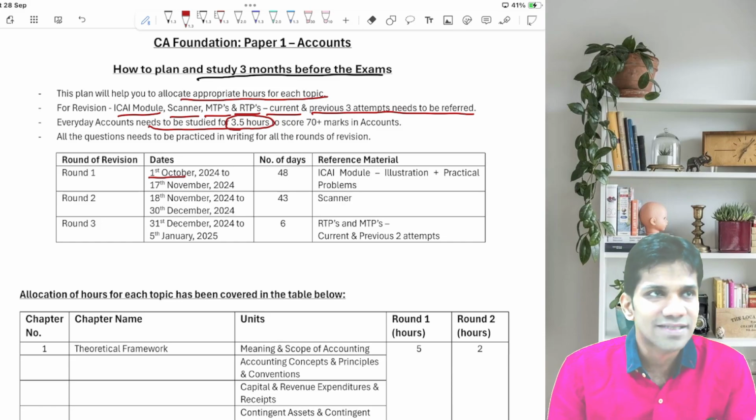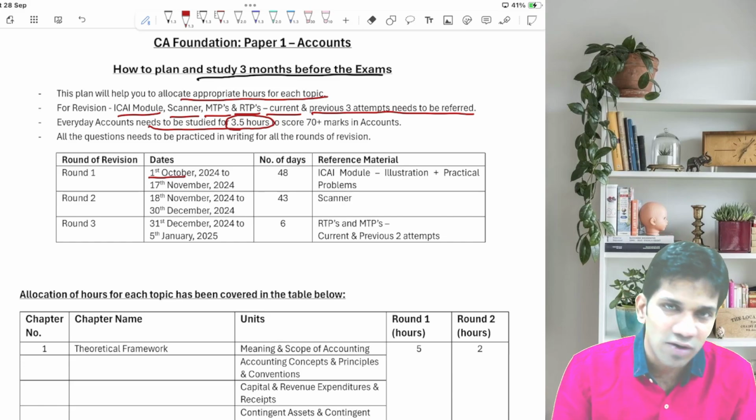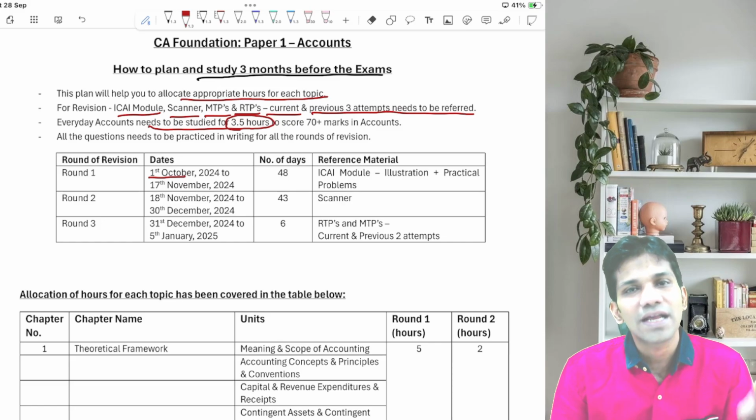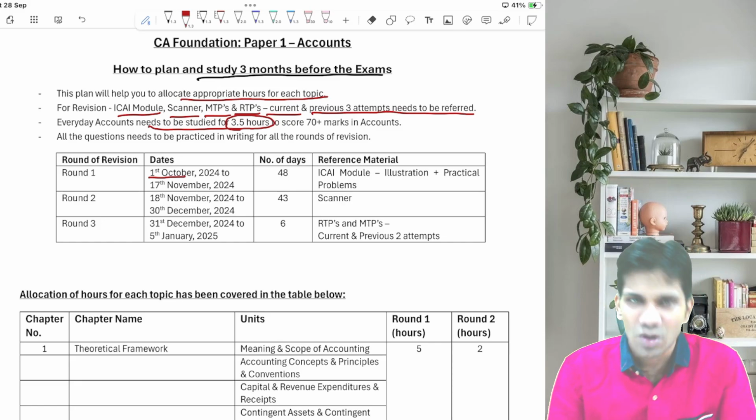Let's take an example. In the morning you did accounts for 1.5 hours. After that you can study law for 1.5 hours, 2 hours. After that you can take again maths for 2 hours, or maybe accounts for 2 hours, then maths.